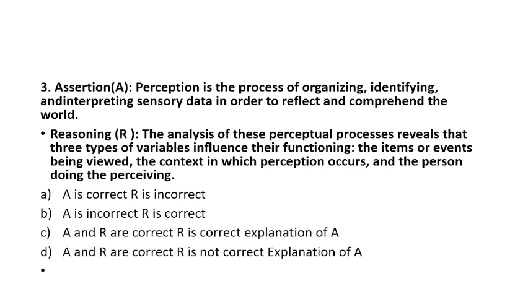Option A is A is correct, R is incorrect. Option B is A is incorrect, R is correct. Option C is A and R are correct, R is the correct explanation of A. And option D is A and R are correct, R is not the correct explanation of A.